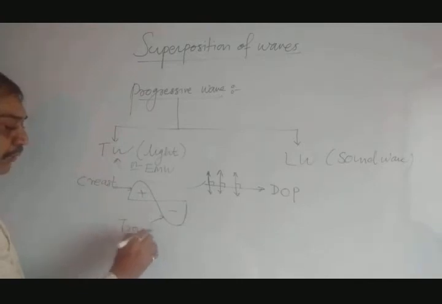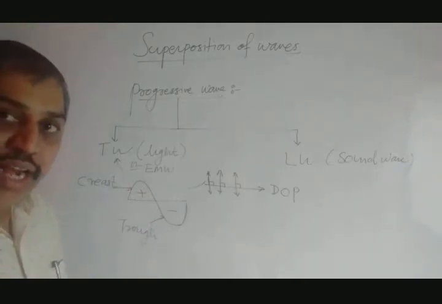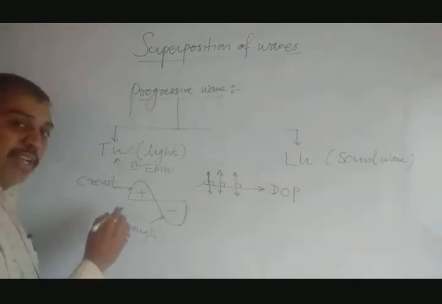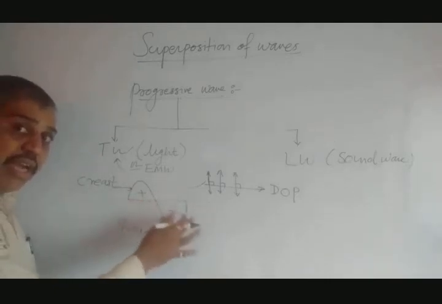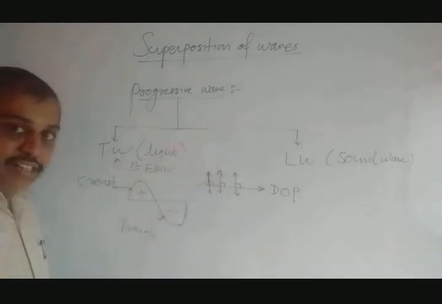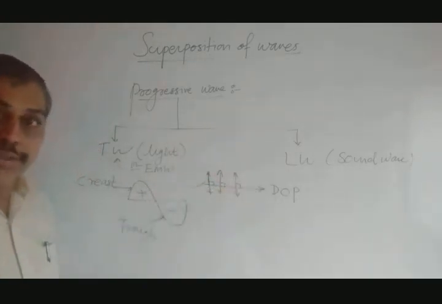So remember, in a transverse wave, the positive part is the crest and the negative part is the trough. Energy transfers from one place to another in terms of formation of crests and troughs, continuously and alternately. Particles are vibrating perpendicular to the direction of propagation.